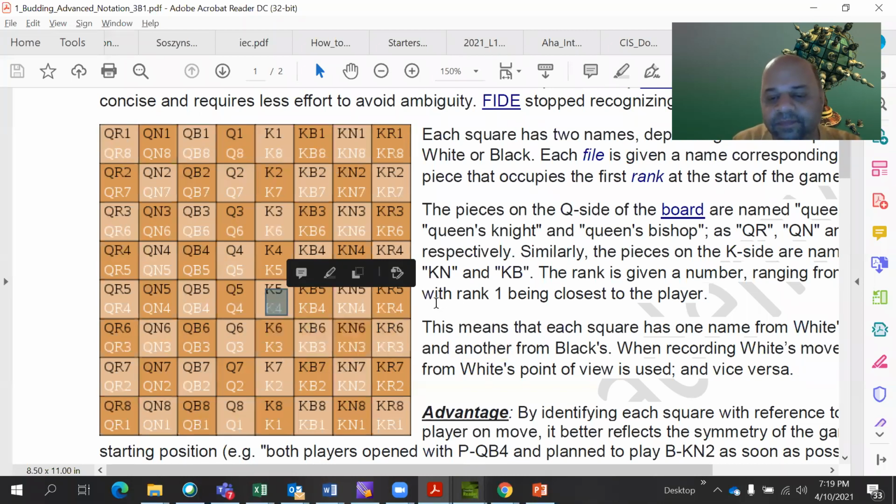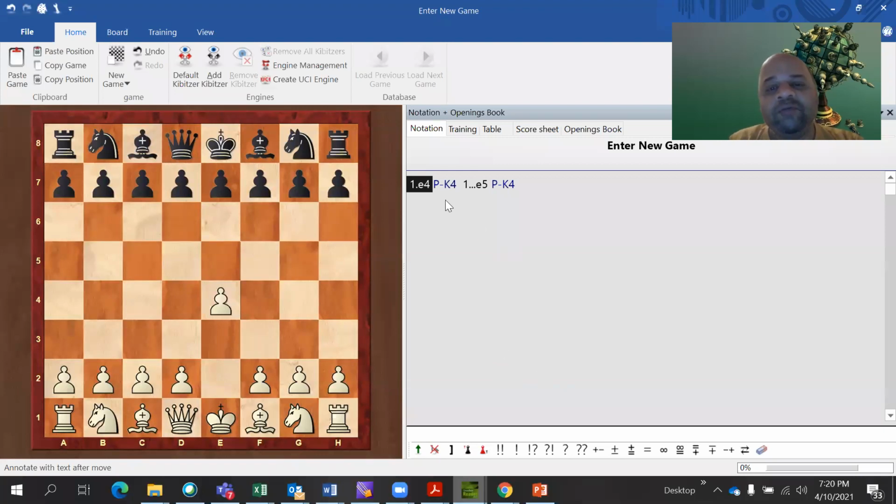But wouldn't we get confused if black is supposed to move? They're just saying the moves in the descriptive notation, then they'll just say K5. Uncle, I understood this, but I didn't understand why we say PK4 and again PK4. We say P because the pawn is moving, so in descriptive notation you have to give P for the pawn. Otherwise it is not understood. So you know that the pawn has moved, and it has moved to the K4 square.